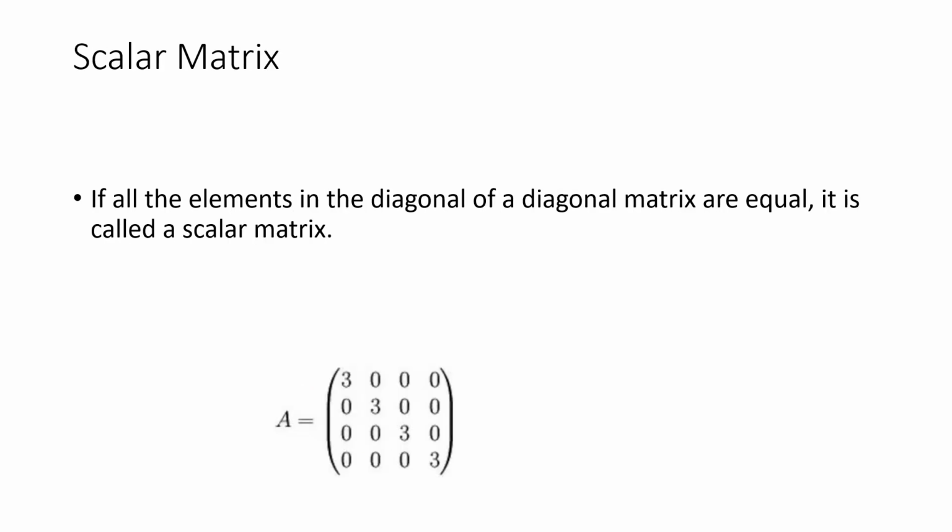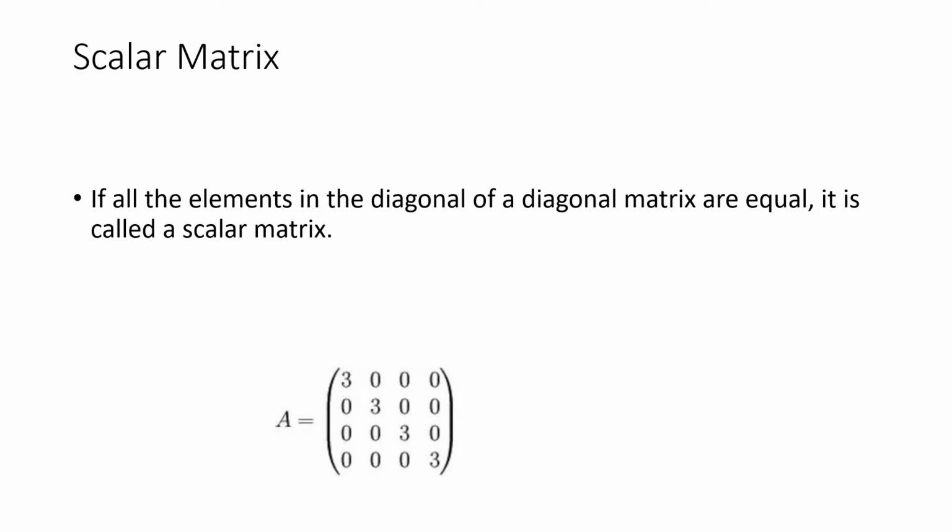Next is scalar matrix. A scalar matrix is similar to a diagonal matrix in the sense that all the elements in the principal diagonal here given are the same. We could see in the case of matrix A that in the principal diagonal the elements are 3, 3, 3, 3.